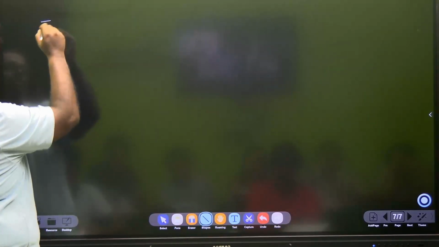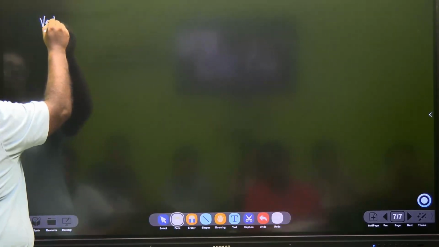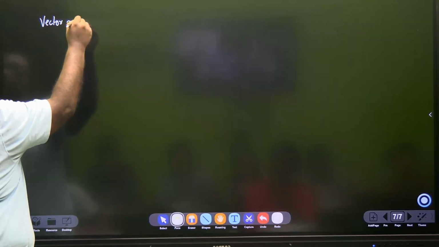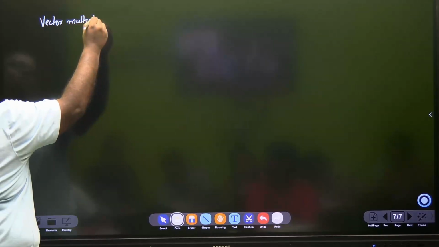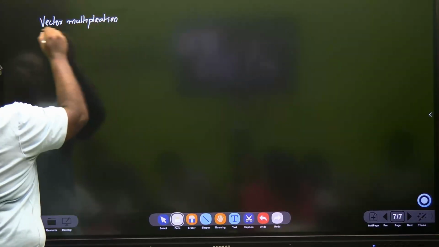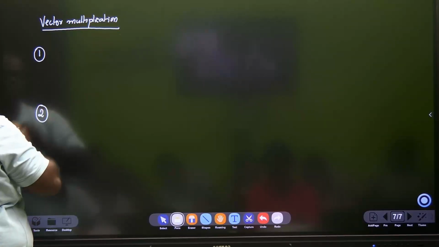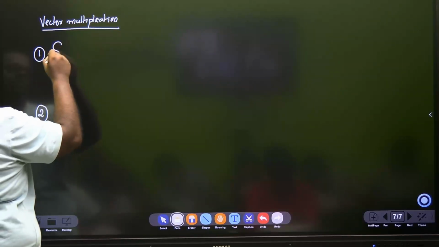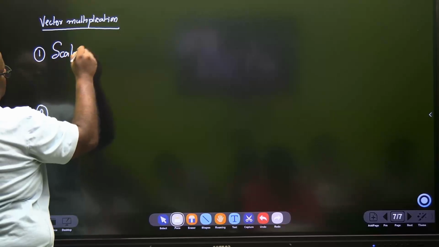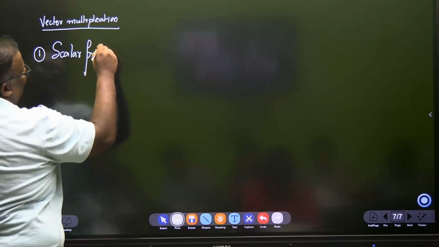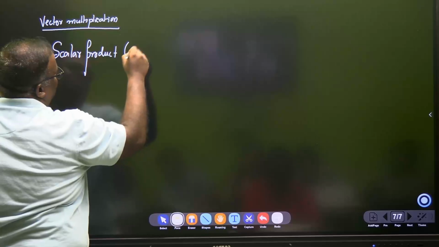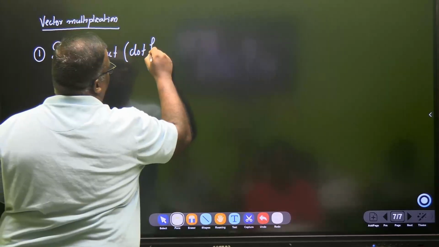Come. We need to understand something called vector multiplication in this chapter. There are two basic forms of vector multiplication. The first one is known as scalar product, also known as dot product.